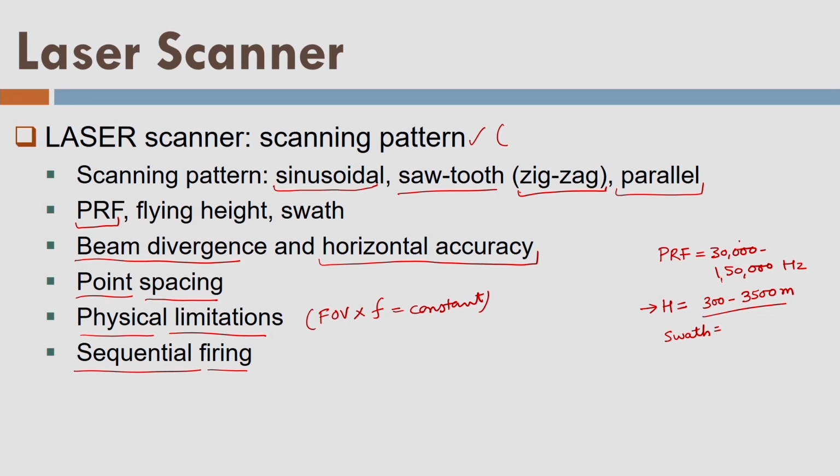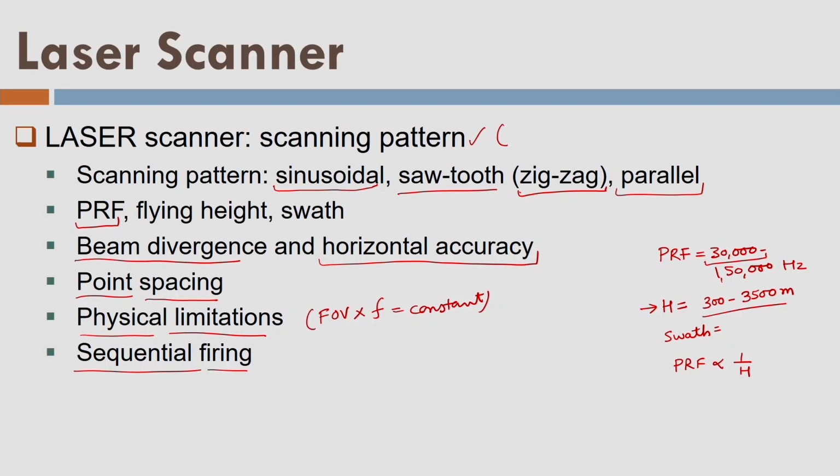For example, if we fire 30,000 number of pulses, each pulse will go and interact with the object surface. It will come back, received at the receiver, and then after that only we will fire the next pulse. If we increase the flying height, each pulse will take more time to travel through the space, and automatically the number of pulses fired in 1 second or PRF will be less.